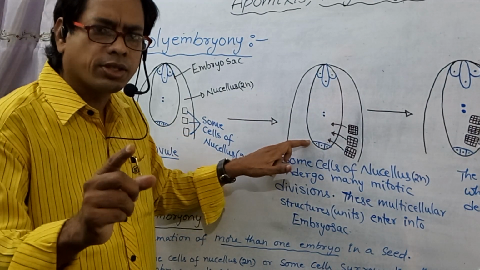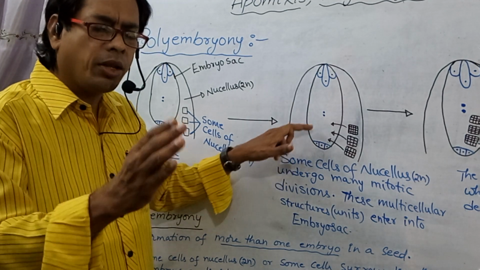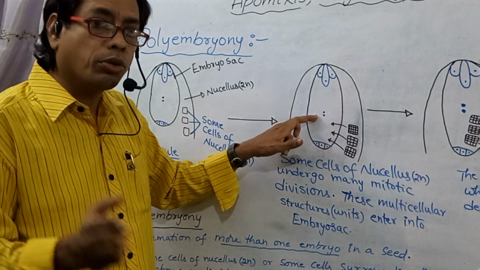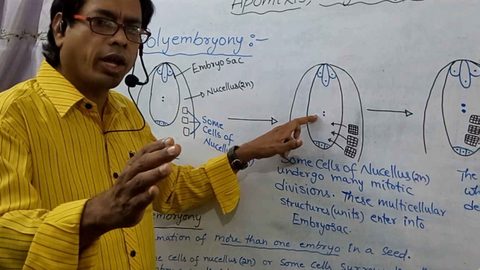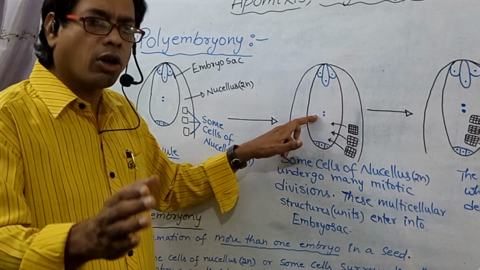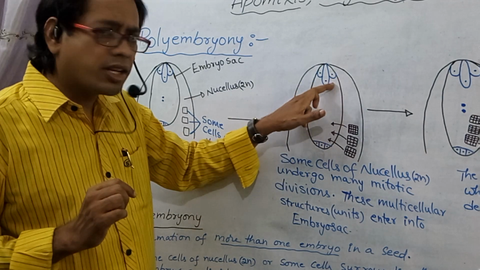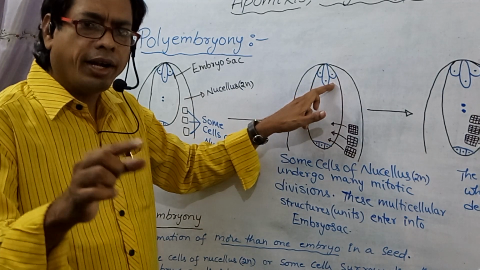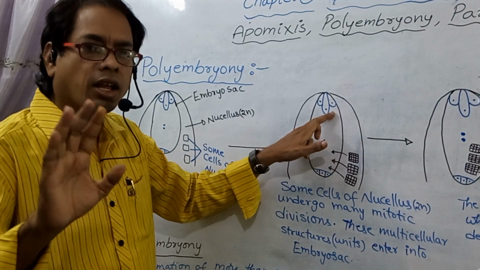Ploidy of antipodals is haploid. These antipodals also divide into many pieces and later develop into many embryos. As antipodals are haploid, the ploidy of embryos developed from antipodals is haploid. As synergids are haploid, the ploidy of embryos developed from synergids is haploid.